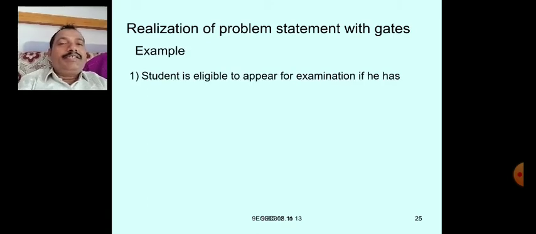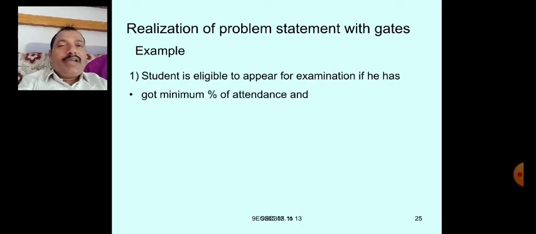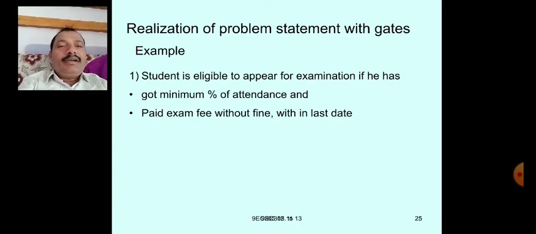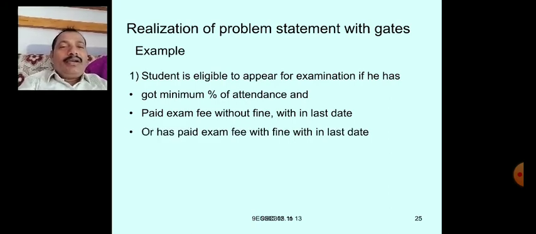Let us take the example. A student is eligible to appear for examination if he has got the minimum percentage of attendance and paid the exam fee without fine within the last date, or has paid the exam fee with fine within the last date.